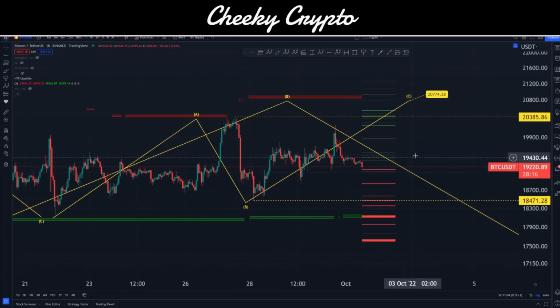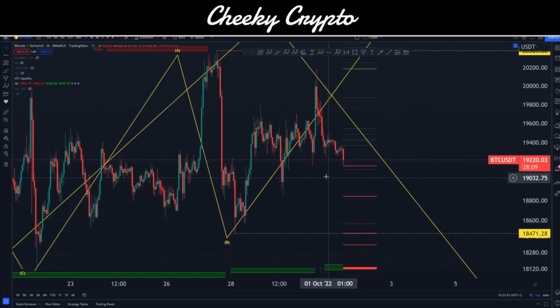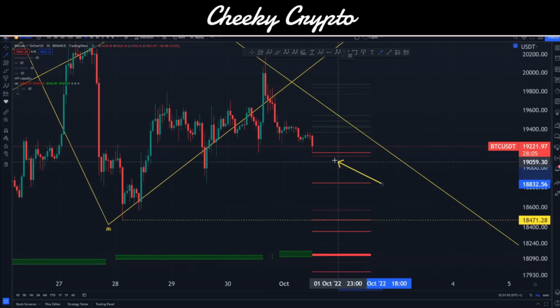Now, if I throw the liquidity on as well, we can see that right around here is a good amount of liquidity. Likewise, coming down here, we can also see that we're just coming down trying to take advantage of this. Now, this essentially is buy orders. Okay, it's in red, but this is basically liquidating people who were going long. Okay, which means that they have to come back and they have to buy this up here. So you can see how we're bouncing from it, but this line is still valid. It means that we haven't taken full advantage of that liquidity yet, so we're going to come back down and retest it. Likewise, coming down into these low ranges.